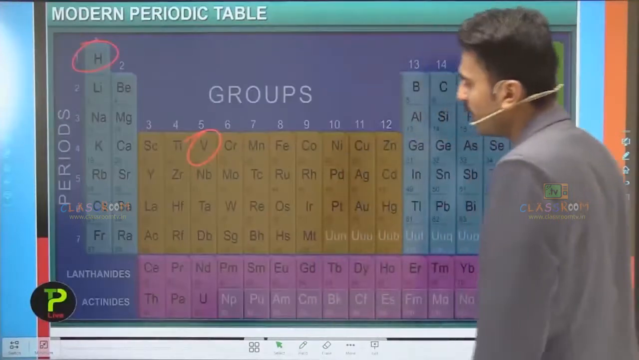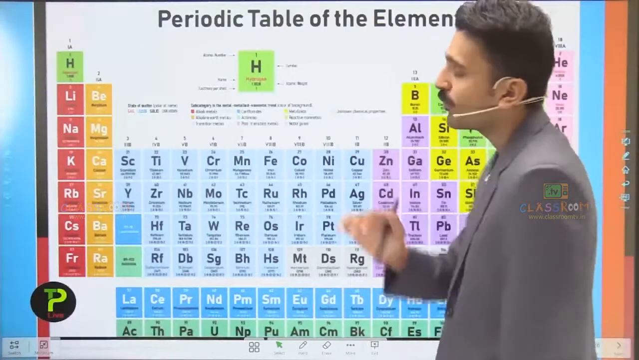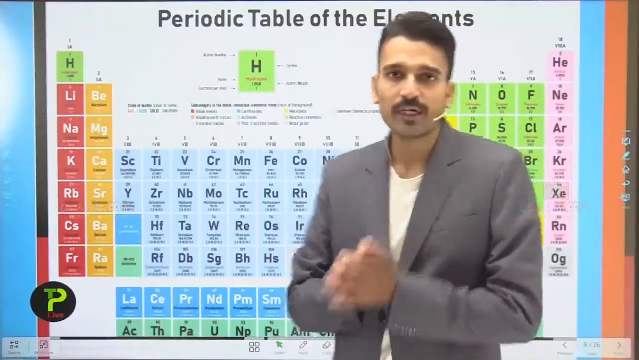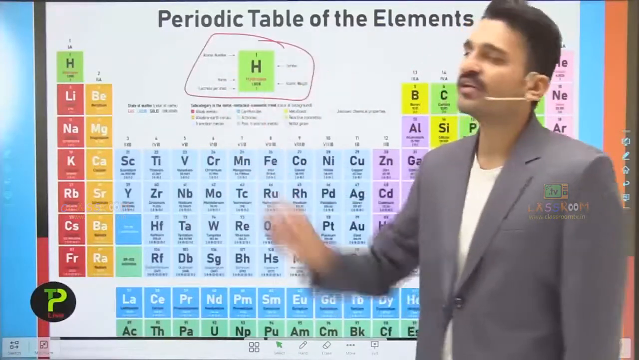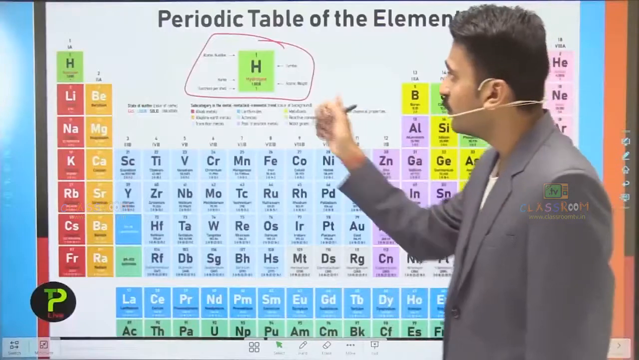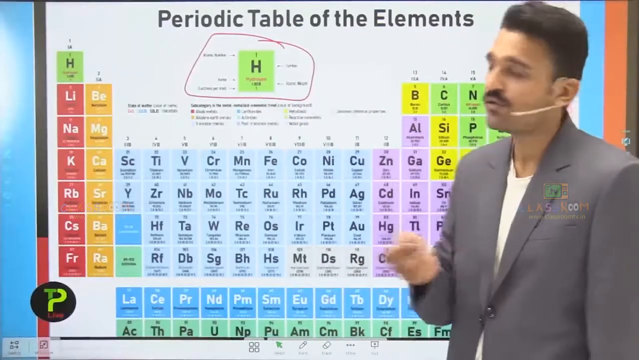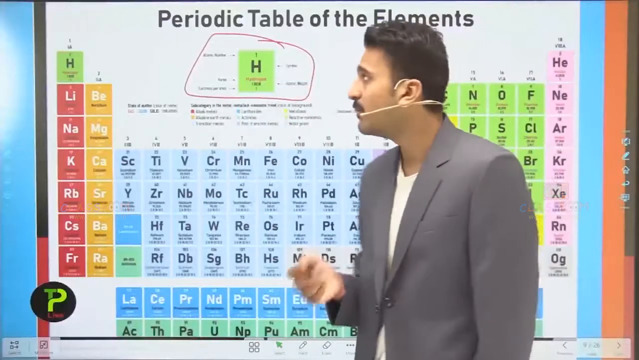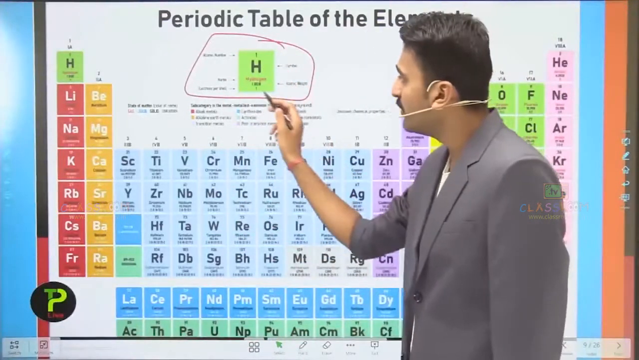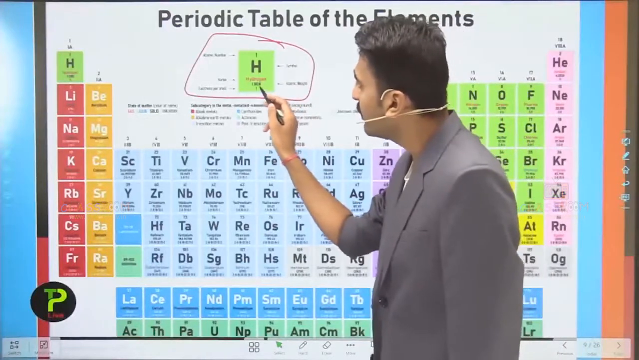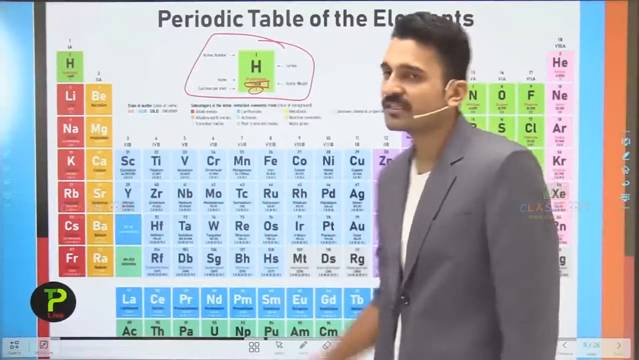So now moving on to another slide, that is a periodic table of elements. Here we are going to study how to read a periodic table. Here you see a block in which a single block represents a single element. In this you will see the symbol of a particular element. For example, here you see the symbol for the hydrogen element. The upper part represents the atomic number, while the number at the lower part represents the electrons per shell.